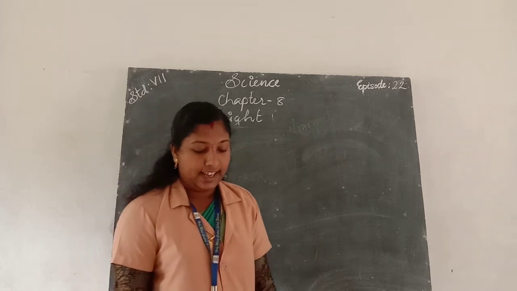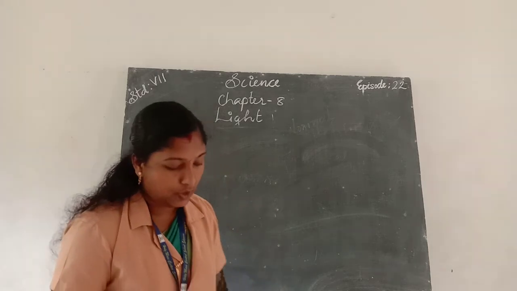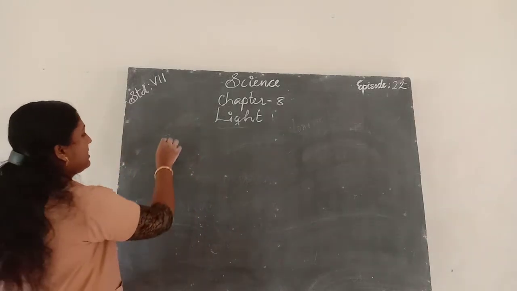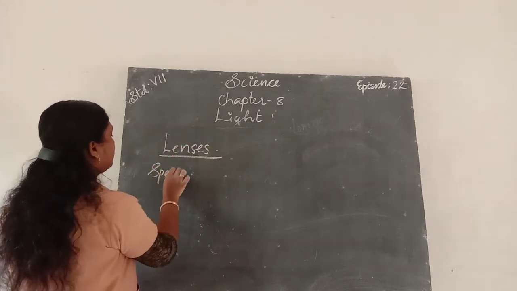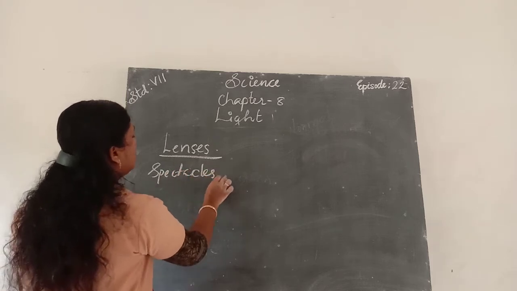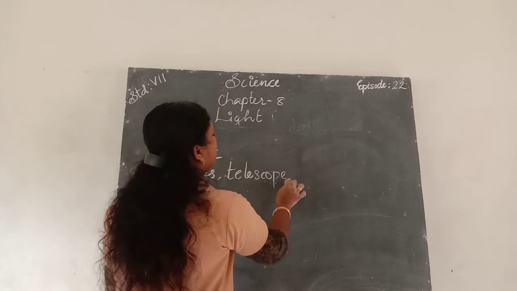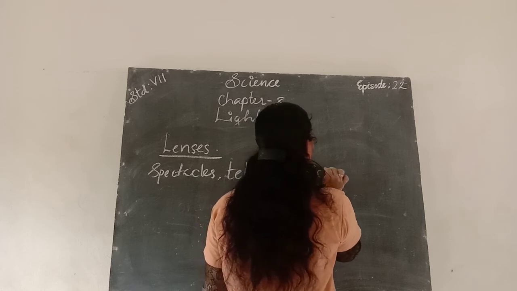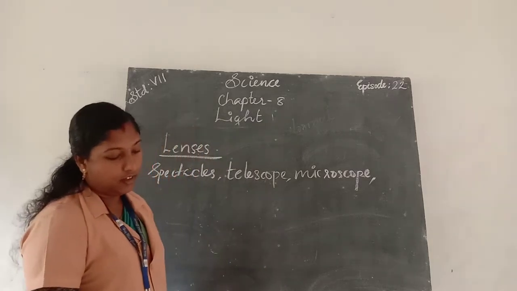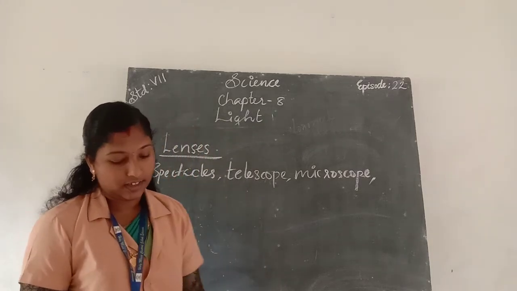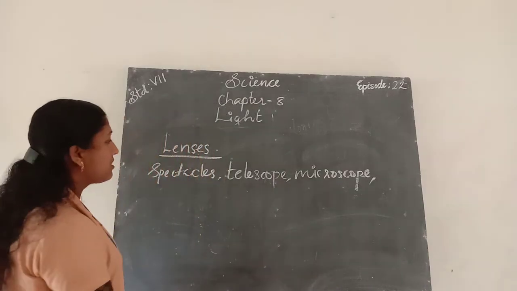Okay. Next, where do we use lenses? Yes, lenses are used in spectacles, telescope, microscope, camera, binoculars.